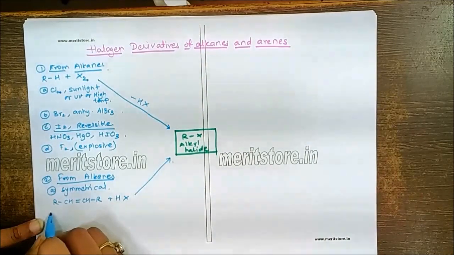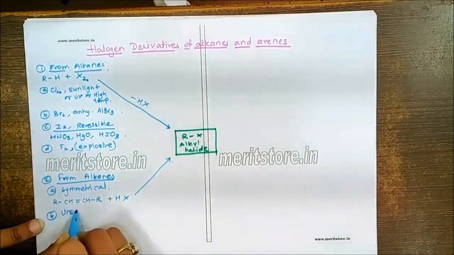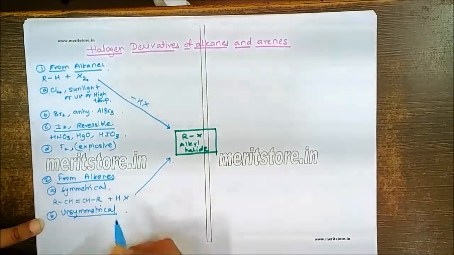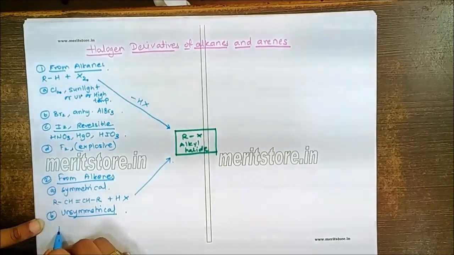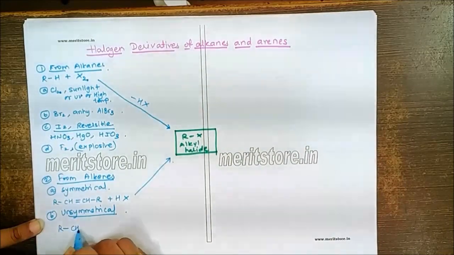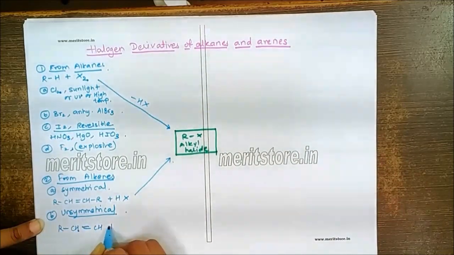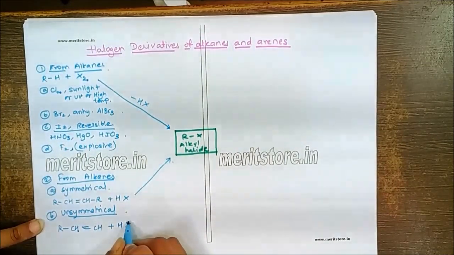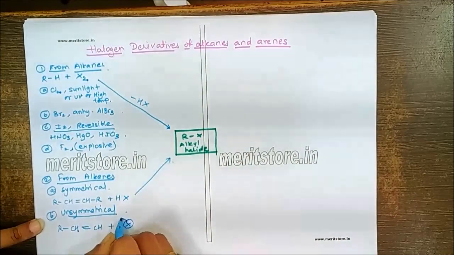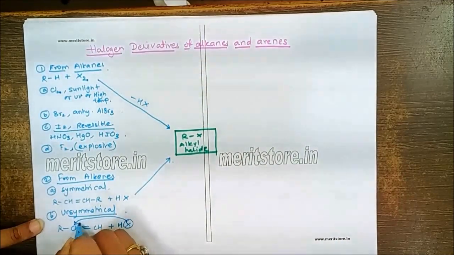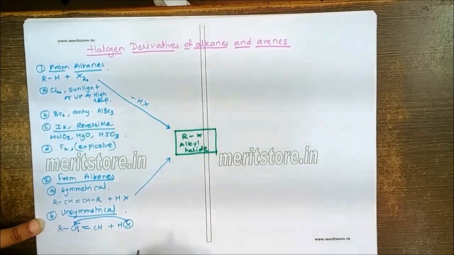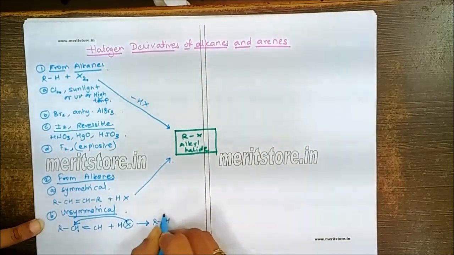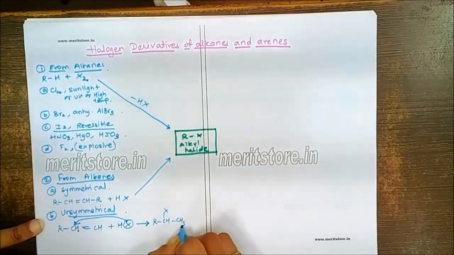But if we have an unsymmetrical alkene, then the reaction will take place according to Markovnikov's rule. For example, if you have RCH=CH2 plus HX, then according to the rule, the negative part of the reagent, that is X, will go to the carbon atom having less number of hydrogen atoms. Hence, according to this rule, it is expected to get RCHXCH3.